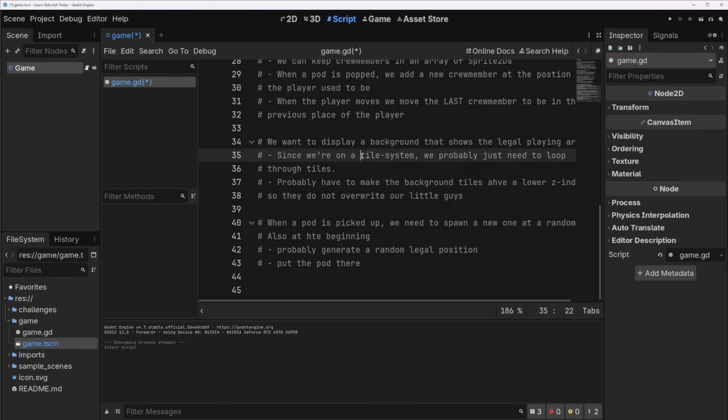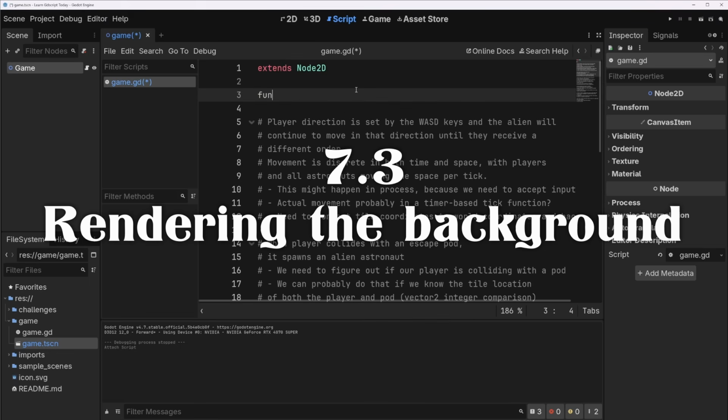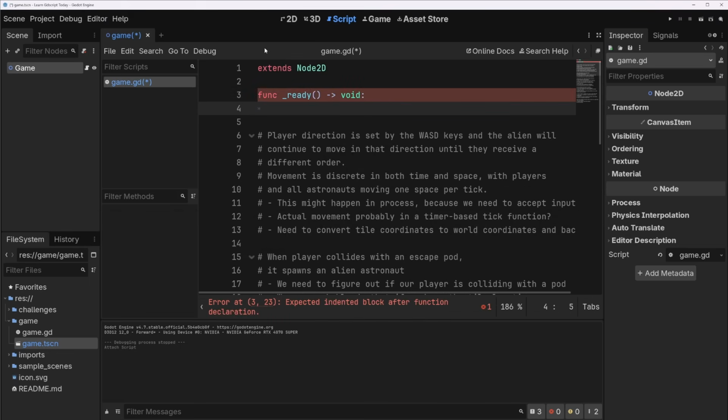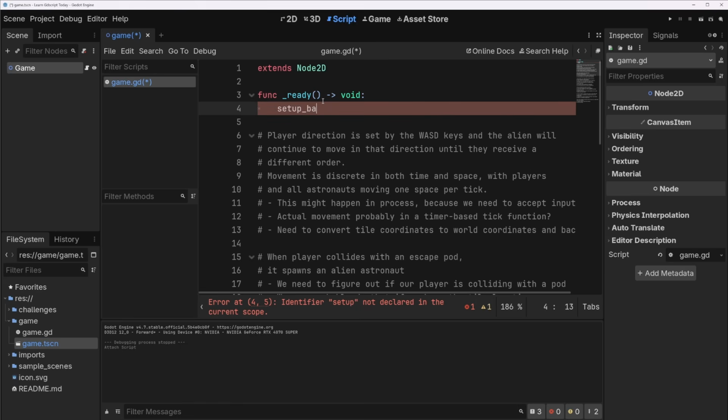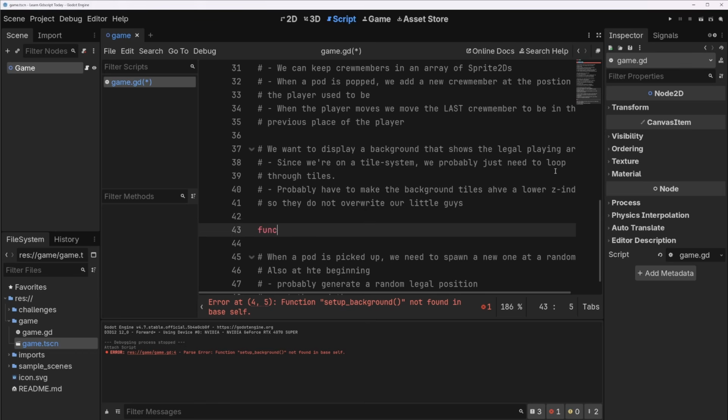So let's do this. We're in a tile system. Okay, cool. So let's first make a ready function here. We've done this at least 10 times by now. And let's make a function called setup_background. We don't have one yet, so let's make one. I'm going to put that down here by this. We'll go func setup_background, and it returns void.